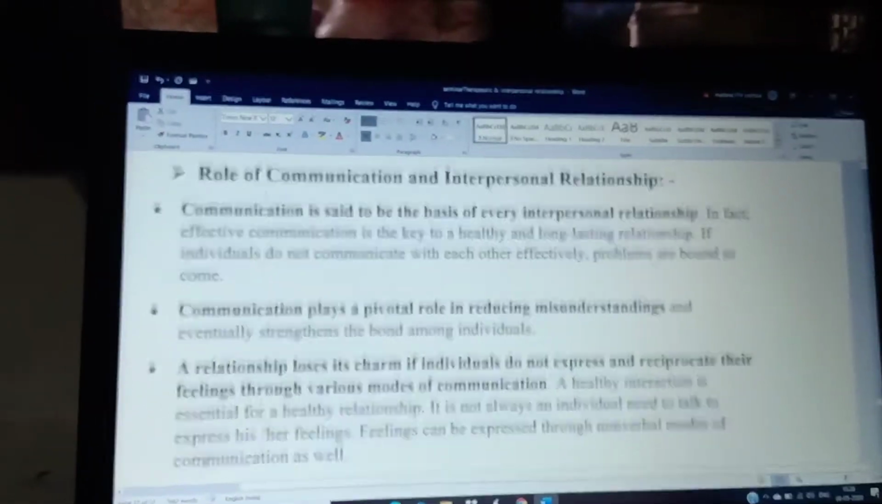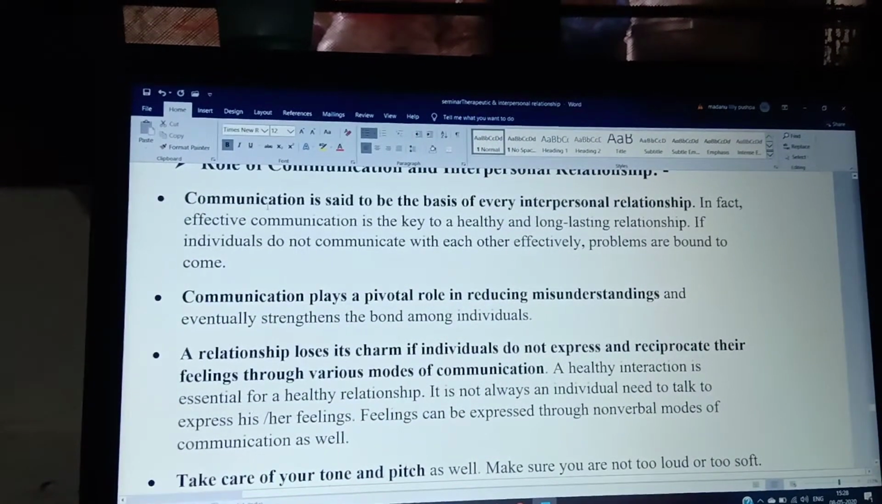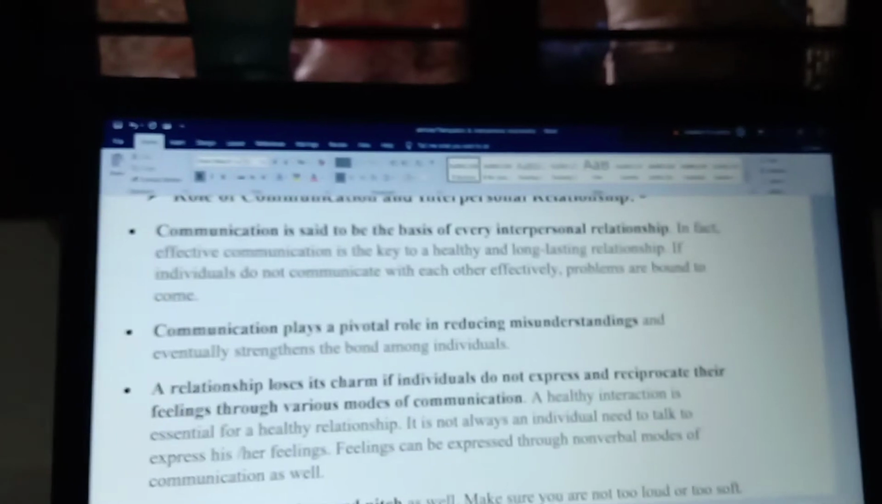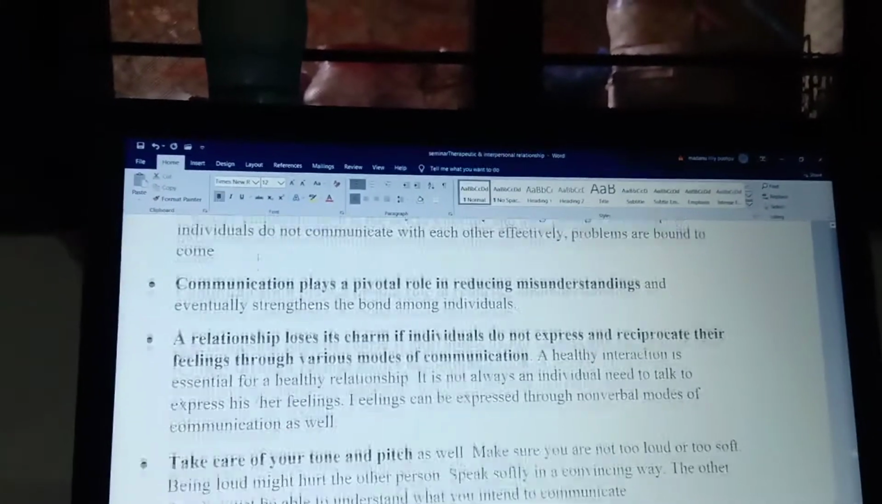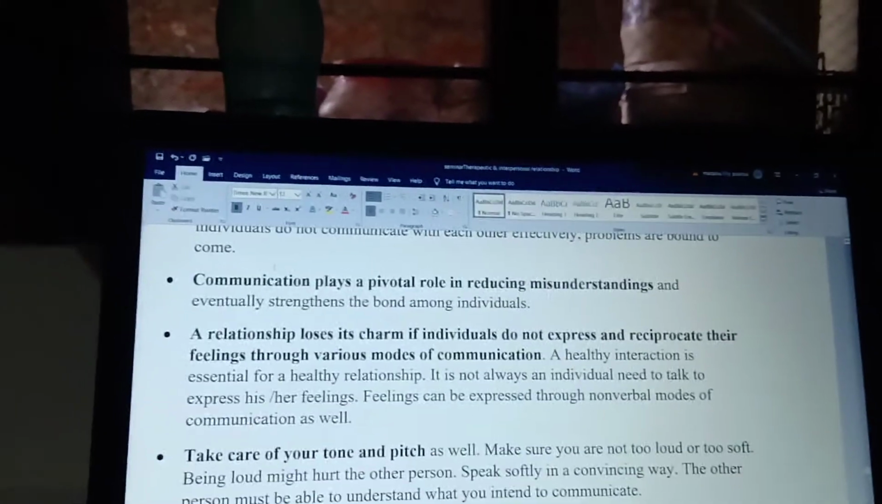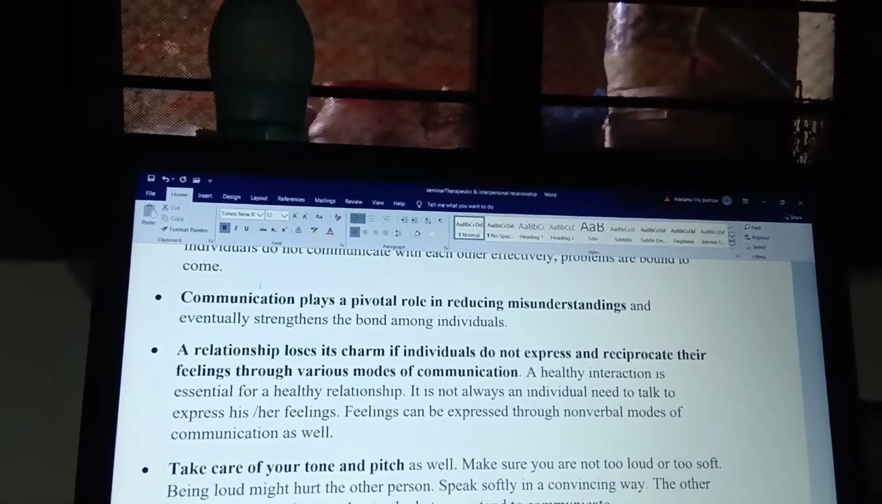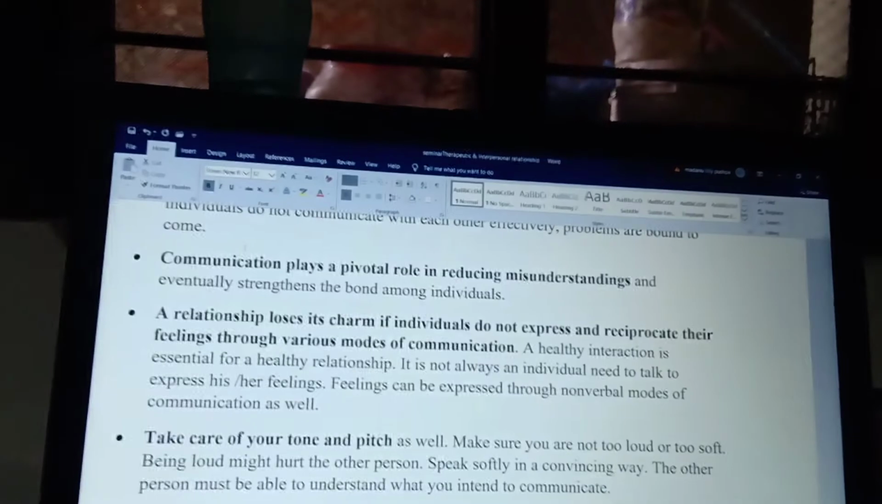That is one of the roles. The second one is that we have to reduce the misunderstandings of the individual, so you have to adjust to the situations. And third, whenever you are making a relationship, you have to follow the modes of communication and the techniques of communication. That is very, very important.